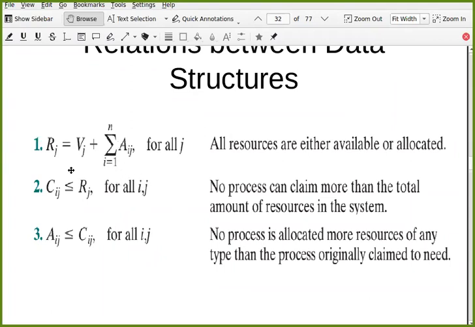This must be true for all types of resources. So either a resource is available or it is allocated. There is no other possibility.